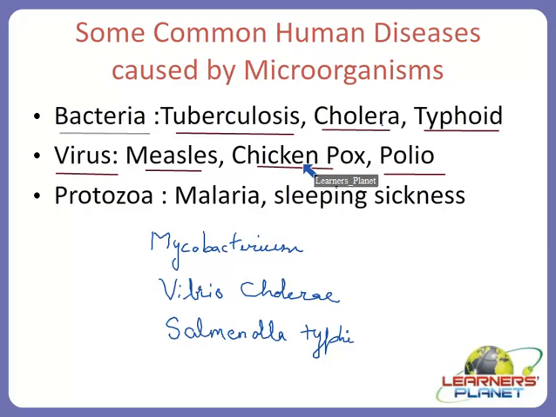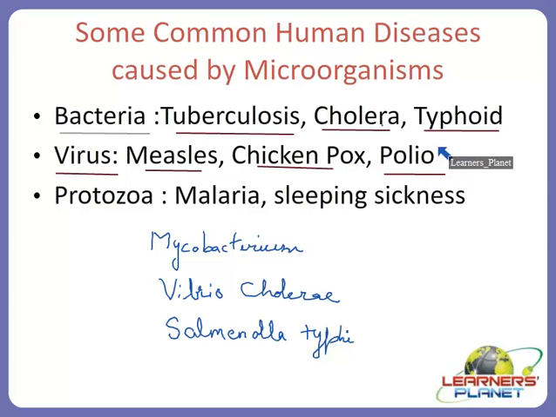The other example is chickenpox. We are very much familiar with this. Again, the chickenpox virus is responsible, and in this case we have itchy blisters all over the body, accompanied by another symptom, that is high fever. Besides, some people may also feel vomiting. And definitely there is no particular specific cure for it. But there are certain drugs nowadays available in medical shops, which could be taken as prescribed by the physician.